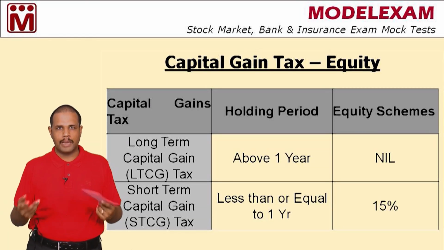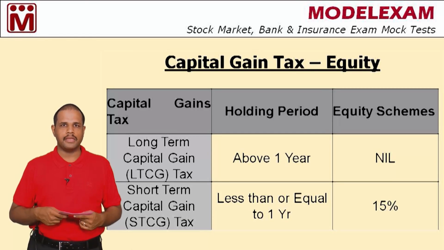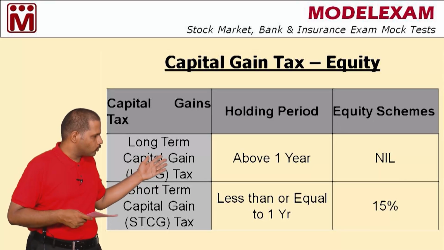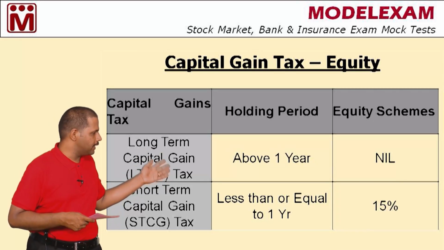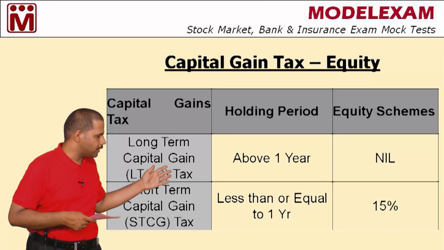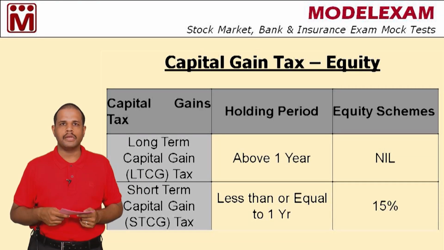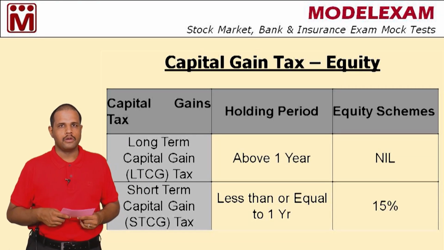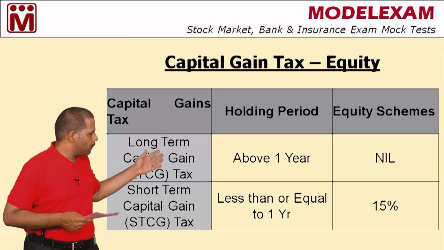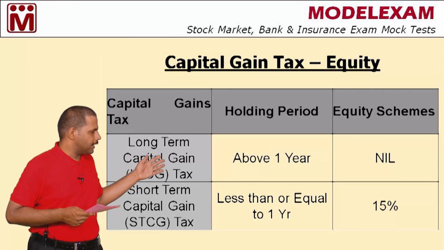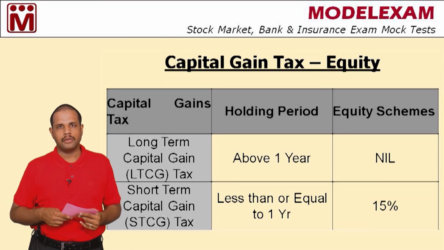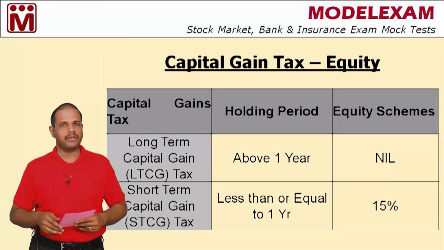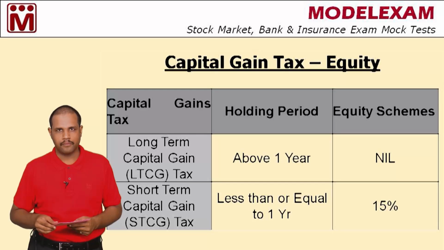And we have long term capital gain, which means that any gain arising out of sale of units after a period of a year, that is known as long term capital gain. And in case of equity schemes, short term capital gain is taxable at a rate of 15%, whereas long term capital gain is completely tax exempted or tax free.